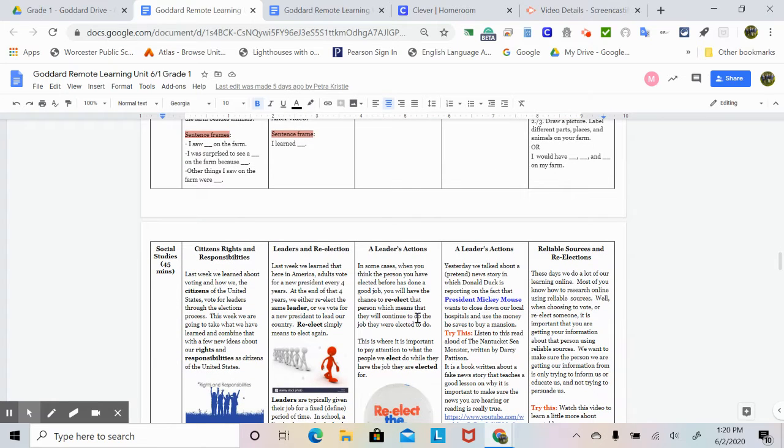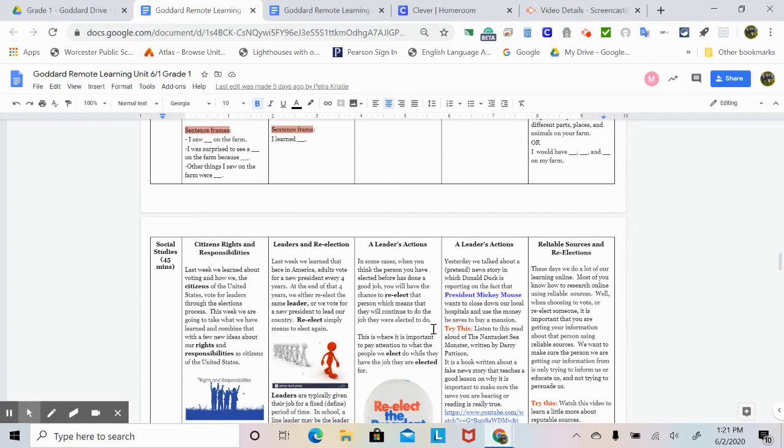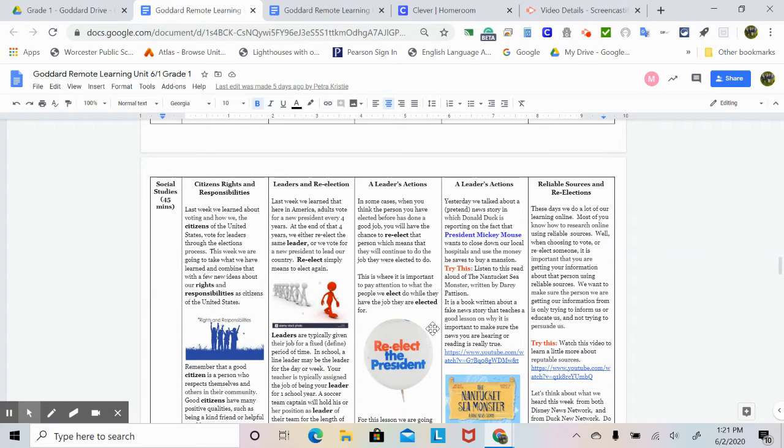All right, now on to social studies, and we're going to be talking about a leader's actions. In some cases, when you think the person you have elected before has done a good job, you will have the chance to re-elect that person, which means that they will continue to do the job they were elected to do. This is where it is important to pay attention to what the people we elect do while they have the job they are elected for.